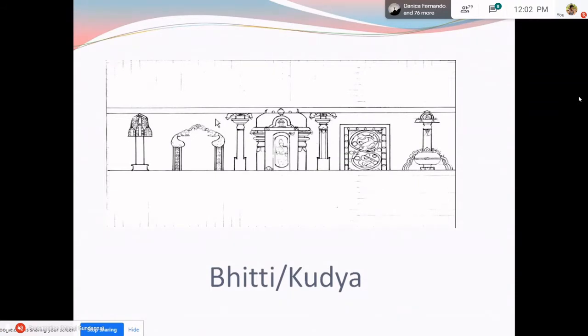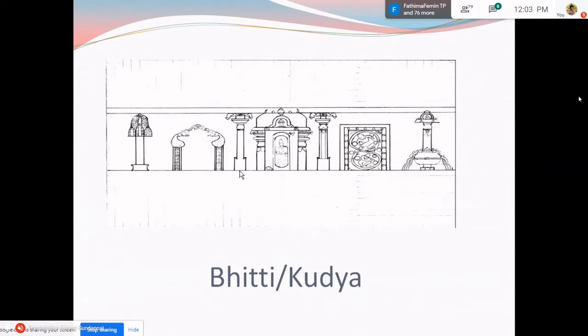For example, see, can you see these two pilasters here? These pilasters are called bhittipada in the texts. So this is usually a mandatory decorative motif, which is used even in a small, humble shrine, to break the monotony of the form.